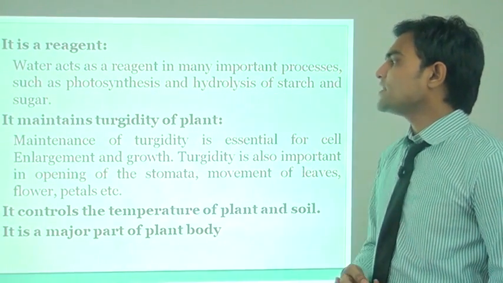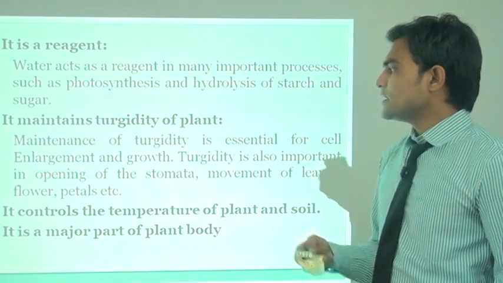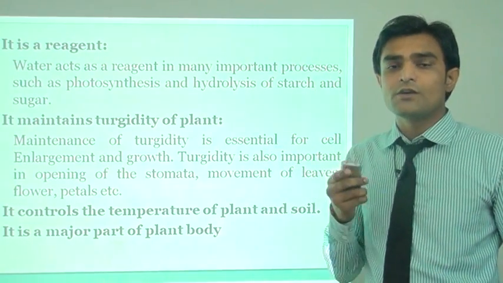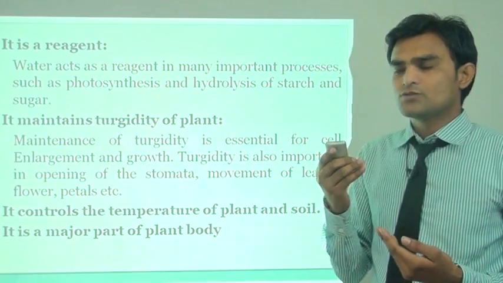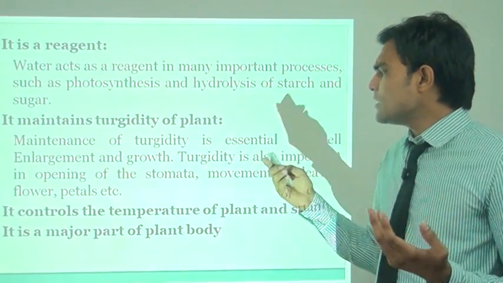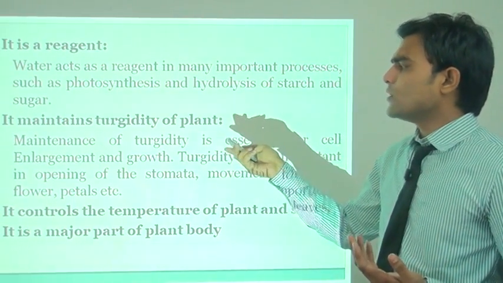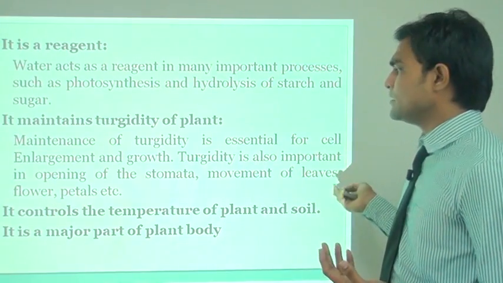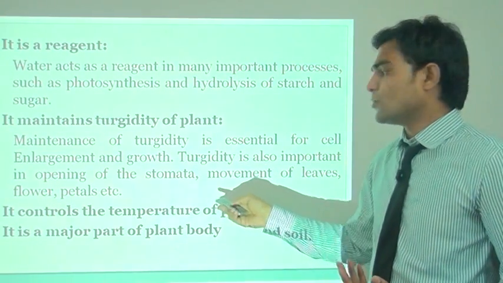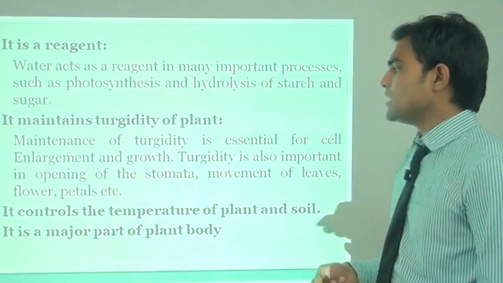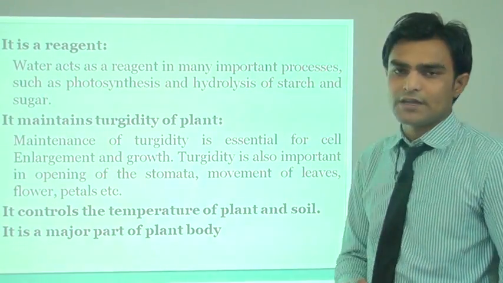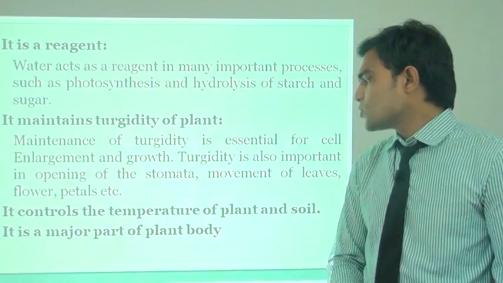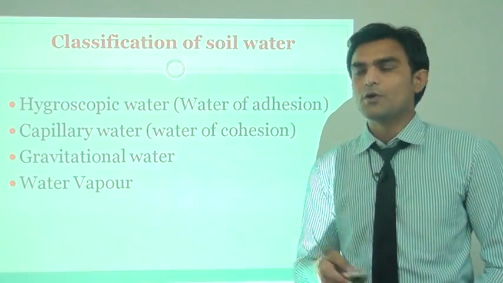Synthesis. It maintains turgidity of the plant. Maintenance of turgidity is most important for stomatal activity. The opening and closing of the stomata depends on turgidity, so keep this in mind. Important things are opening of the stomata, movement of the leaves, flowers and petals, etc. It controls the temperature of the plants and also of major parts of the plant body.